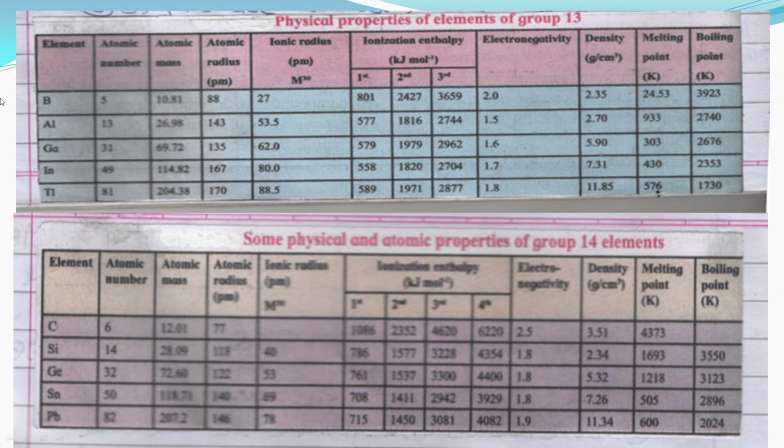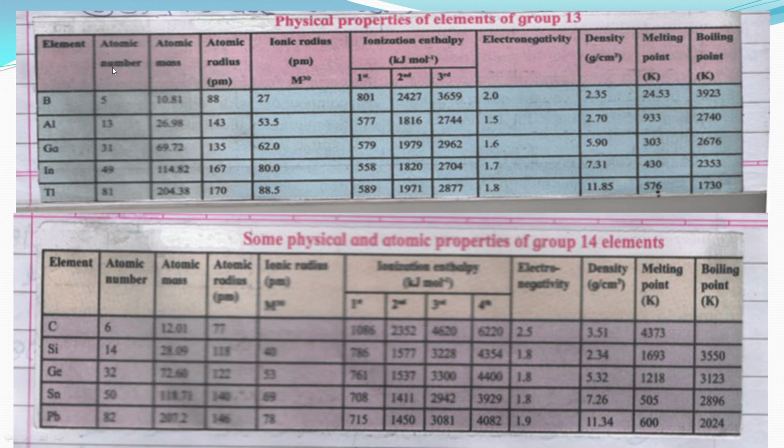Here we discuss some physical properties of group 13: atomic number, atomic mass, atomic radius, which is measured in picometer, ionic radius, and ionization enthalpy, which is measured in kilojoule per mole, where we represent the first, second and third ionization enthalpy, then electronegativity, density, melting point and boiling point.